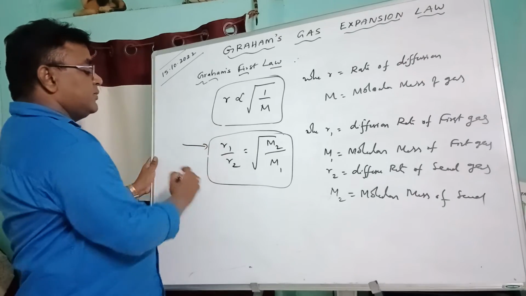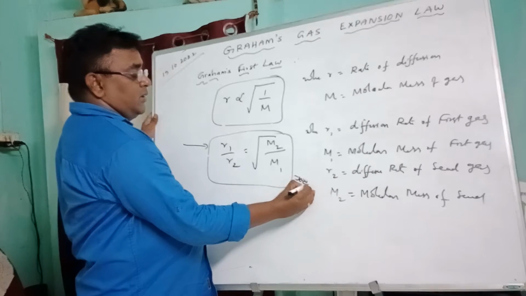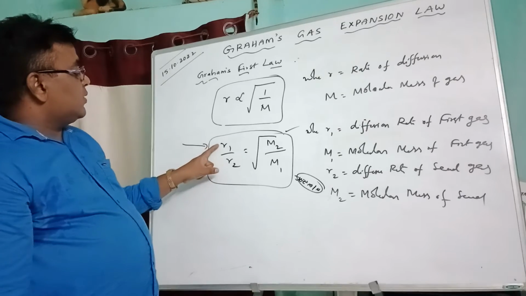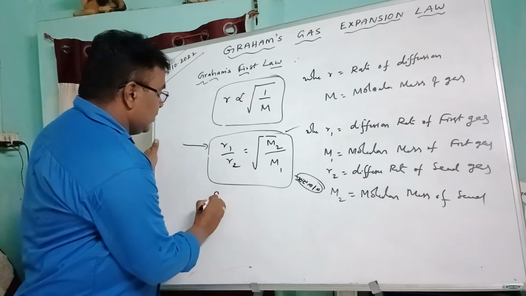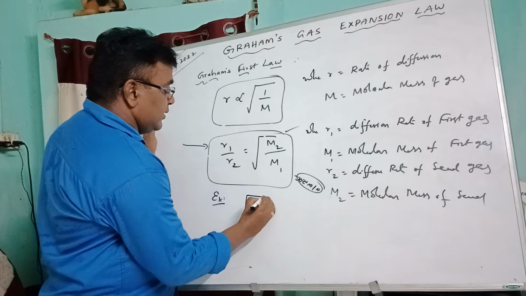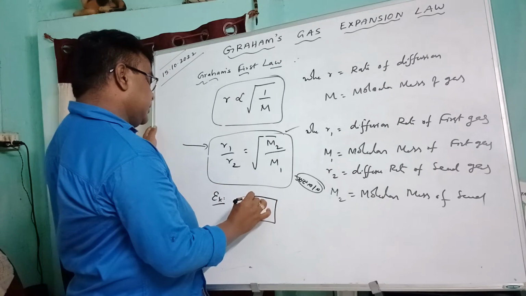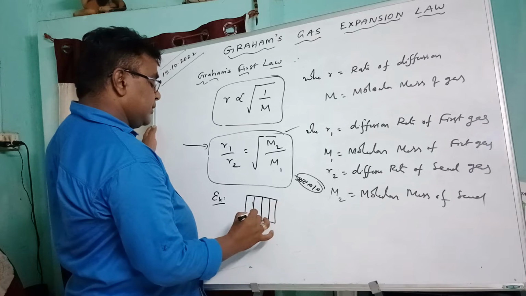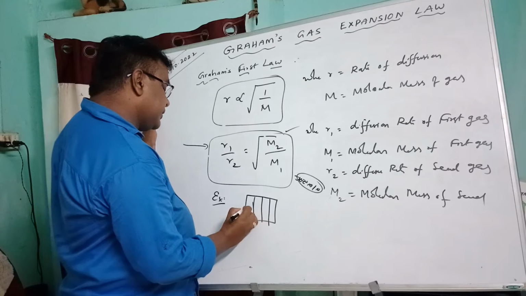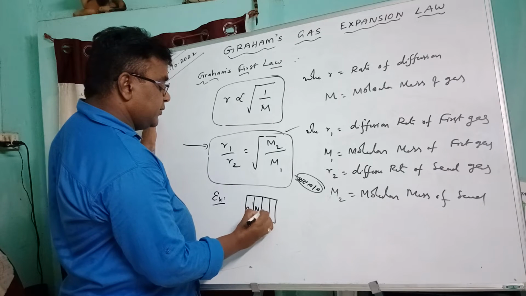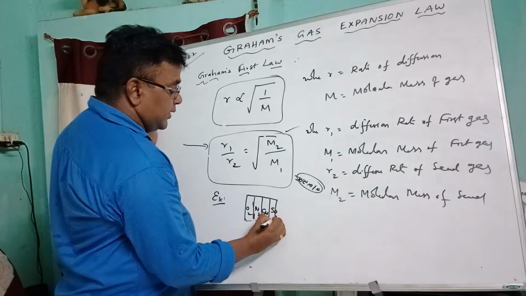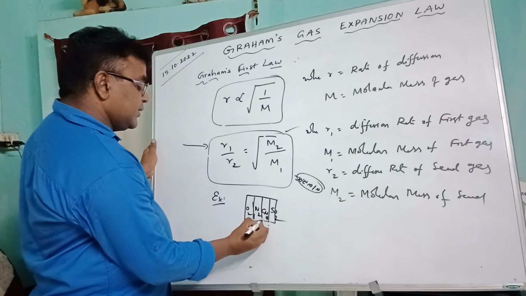So generally, problems in JEE Mains or NEET are given based on this formula. So R1 by R2 is equal to square root of m2 by m1. For example, a gas cylinder contains separate layers. The first layer contains O2 gas, the second contains N2, the third one is methane, and the fourth one is SO2 gas. If a small hole takes place on the cylinder,